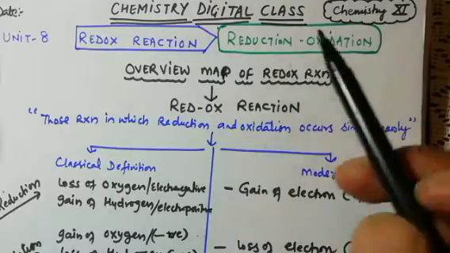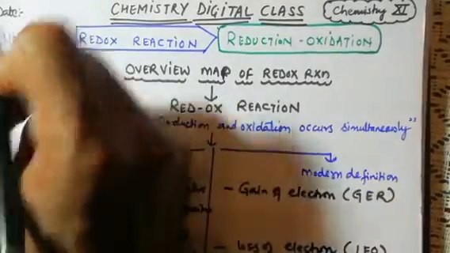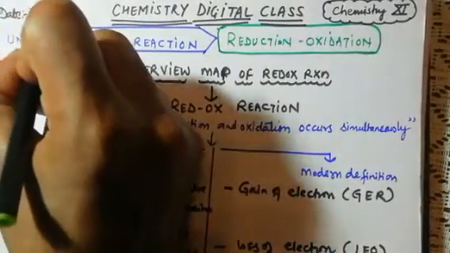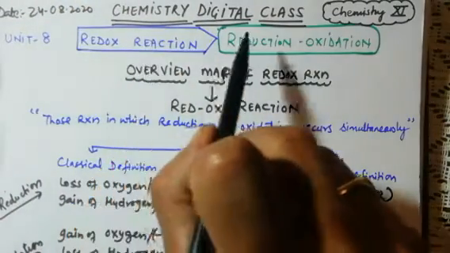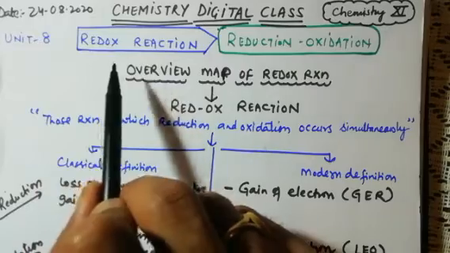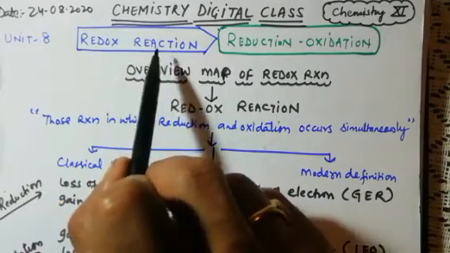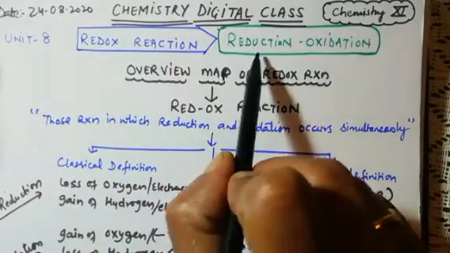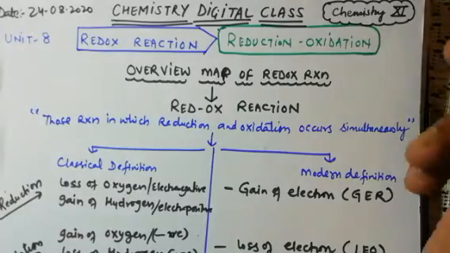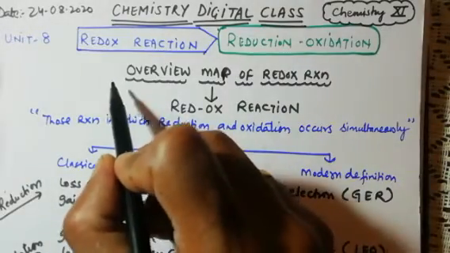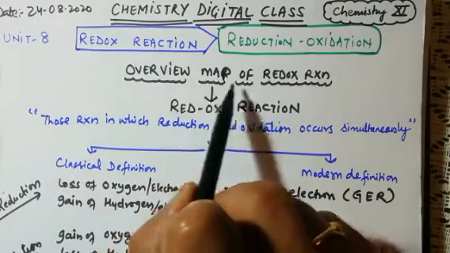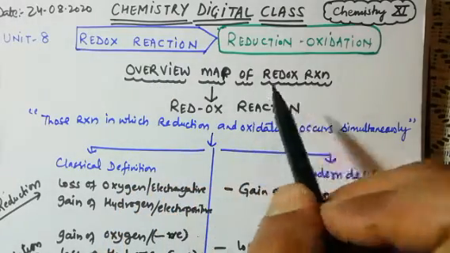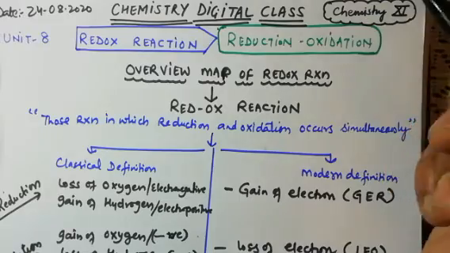We are going to start our redox reaction. Today is 24th August. Welcome to Chemistry Digital class. Unit 8 we are going to start, named redox reaction, in which we are going to study the story of reduction and oxidation in detail. Whenever we start any topic, any chapter, we first discuss the overview map of that chapter, even the preview or trailer of that chapter.